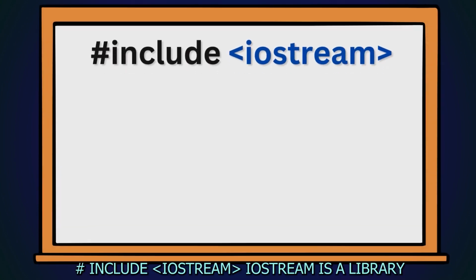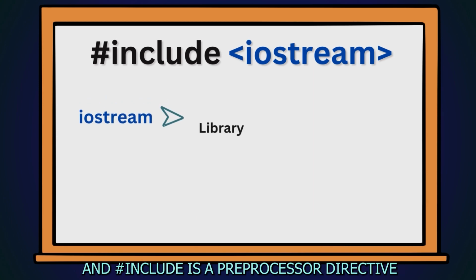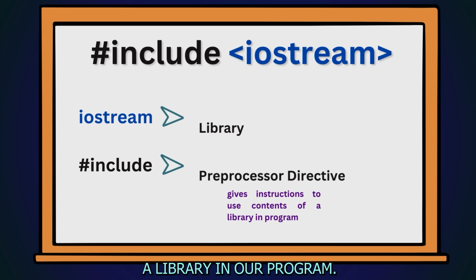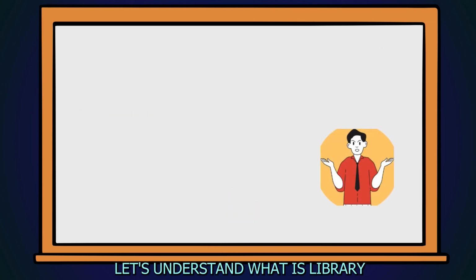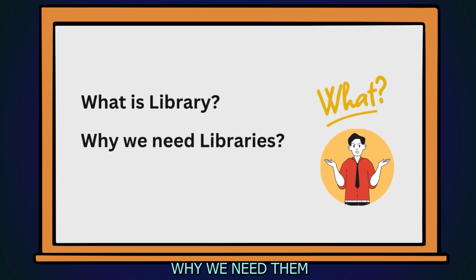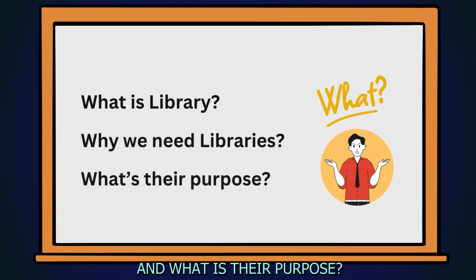#include <iostream>. iostream is a library and #include is a preprocessor directive that gives instructions to include a library in our program. Let's understand what a library is, why we need them, and what their purpose is.